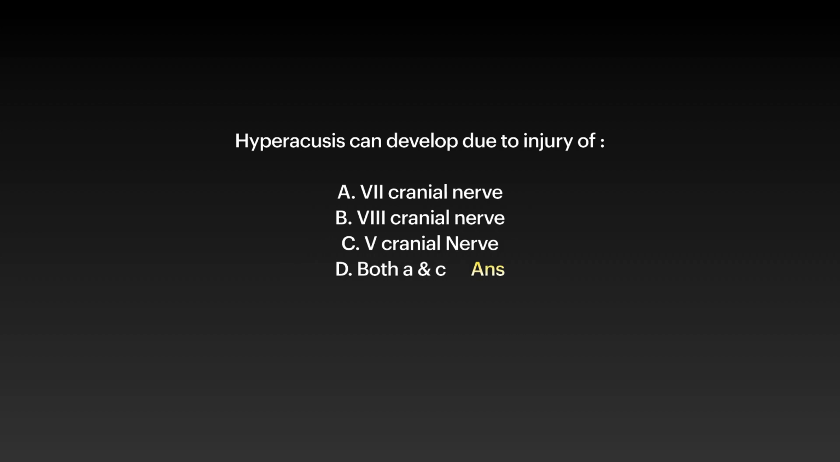Now the next question is again a clinical based question. You must know that the dampening effect on sound is by two muscles, tensor tympani and stapedius muscle. Tensor tympani is supplied by fifth cranial nerve, and the stapedius is supplied by seventh cranial nerve. Any injury to these nerves will lead to paralysis of tensor tympani and stapedius muscle, the dampening effect will be lost and hyperacusis will develop.